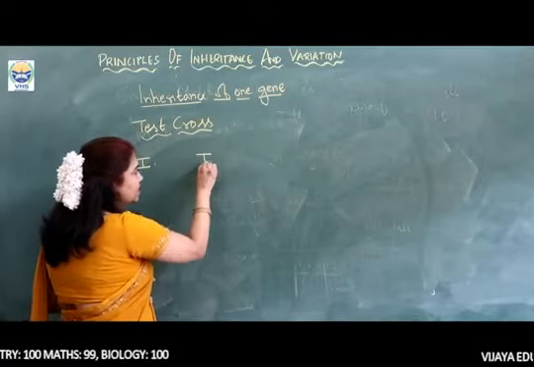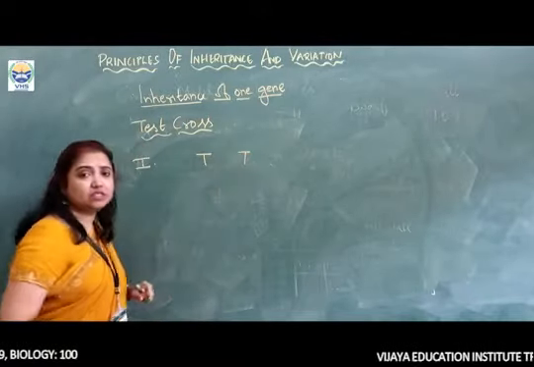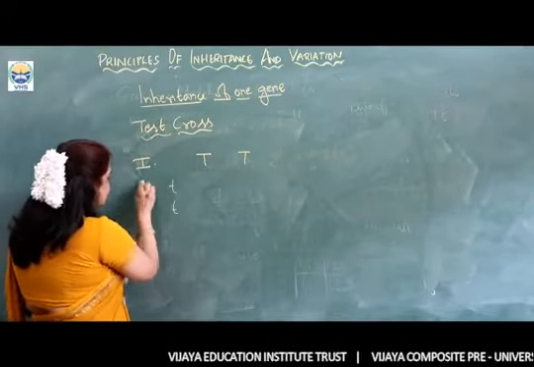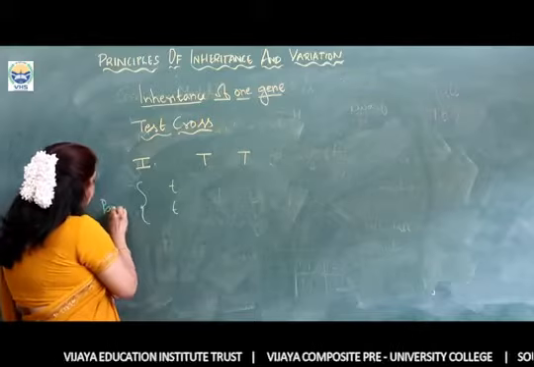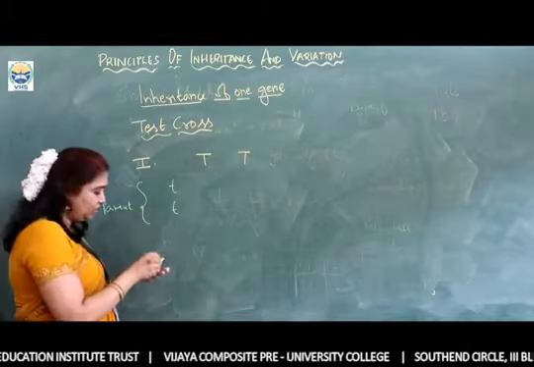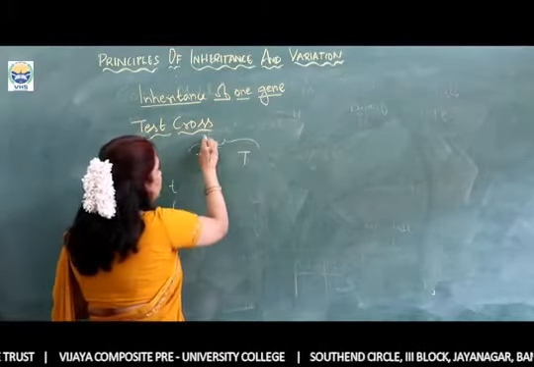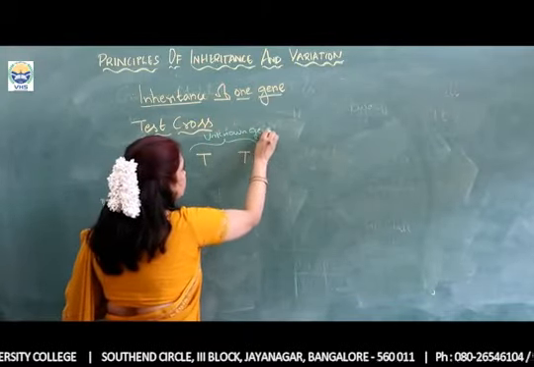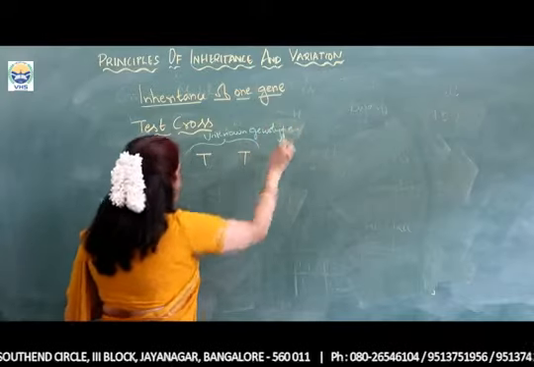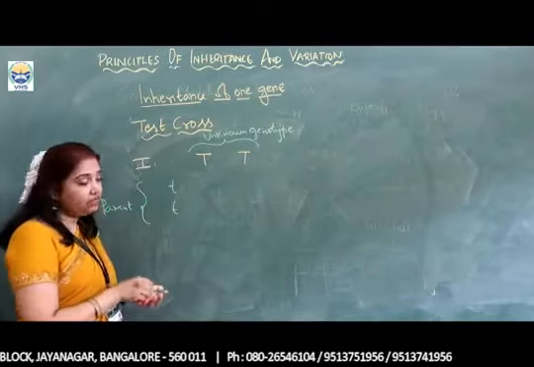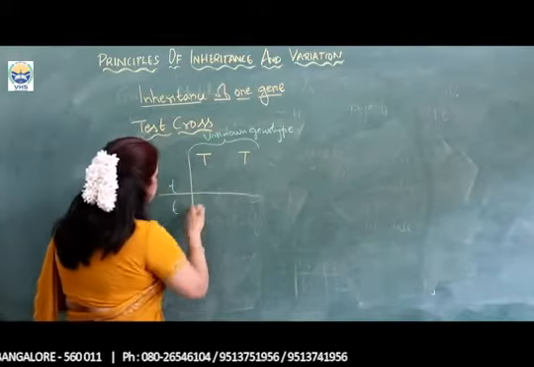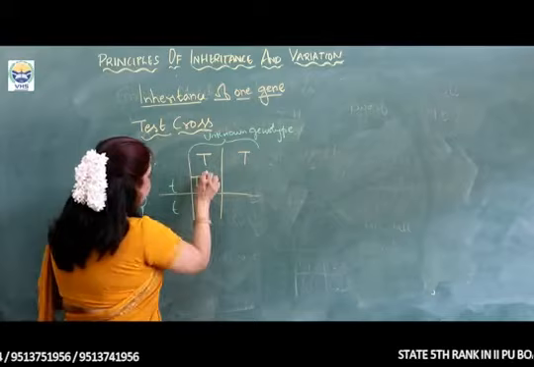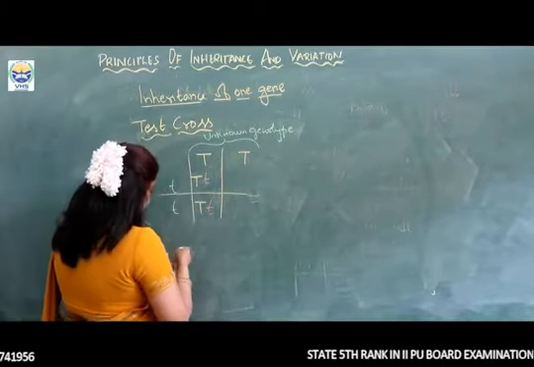This homozygous tall plant is crossed with its recessive parent, and here we are going to determine this unknown genotype. Again we are going to put a Punnett square, and here you can see that we get capital T, small t.